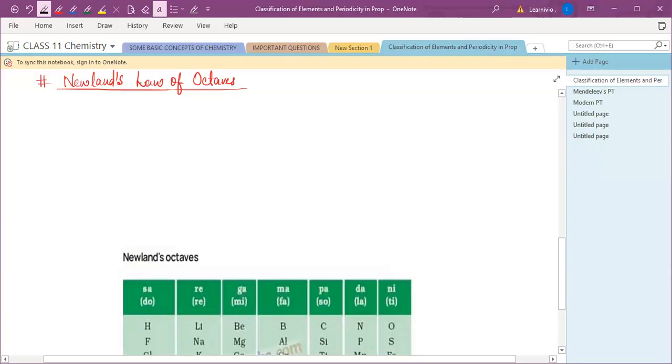Before this, Dobereiner had not correlated chemical properties with atomic mass, right? So Newland was the first to correlate the chemical properties of elements with atomic mass.